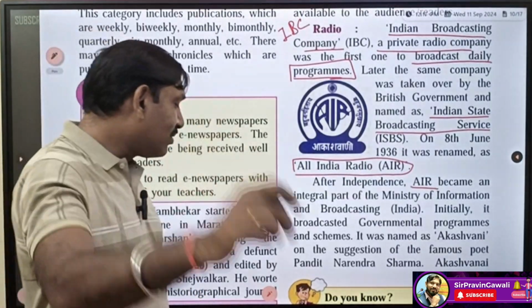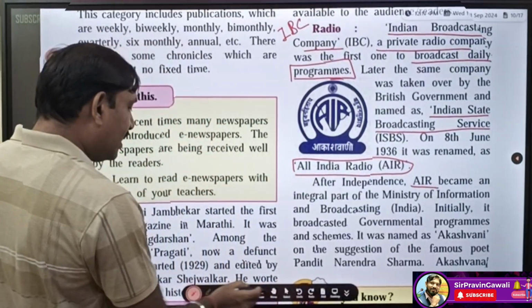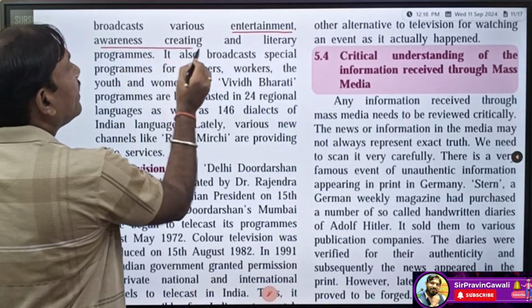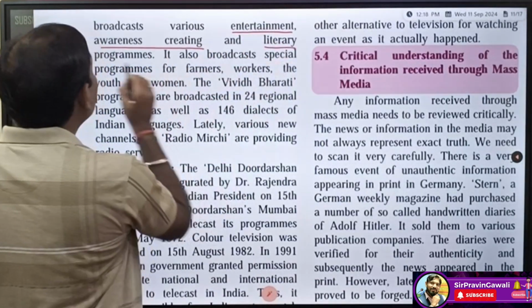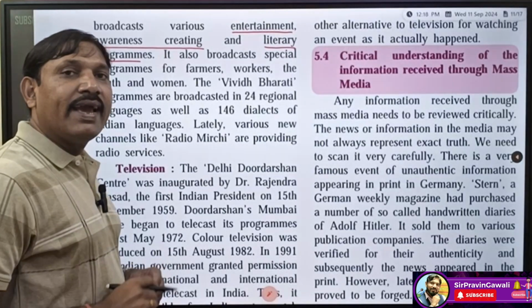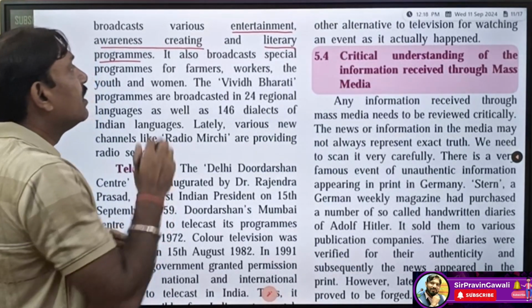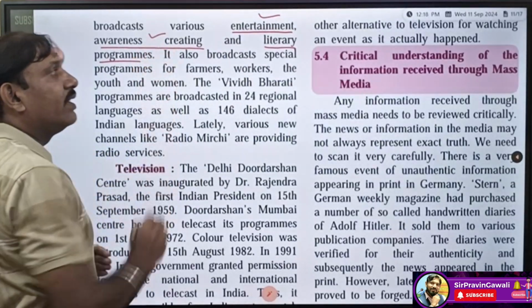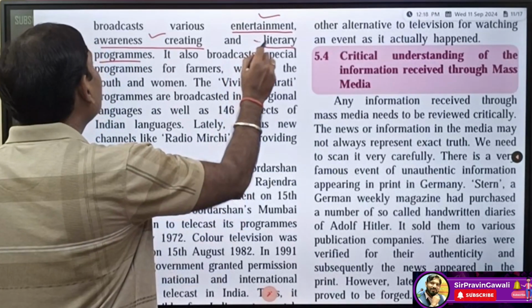Very good. Now let's try to understand the next part. Akashwani broadcasts various entertainment, awareness creating and literary programs. So AIR started broadcasting various programs related to entertainment, creating awareness among the people, and literary programs.